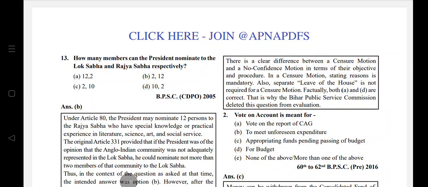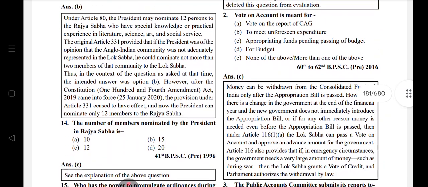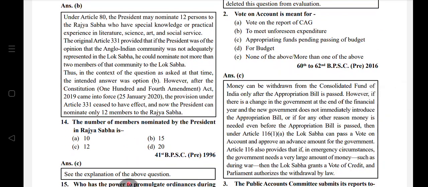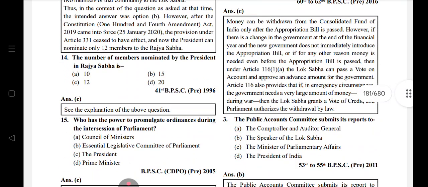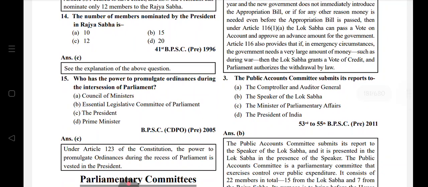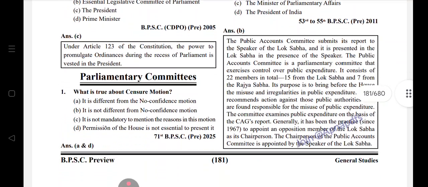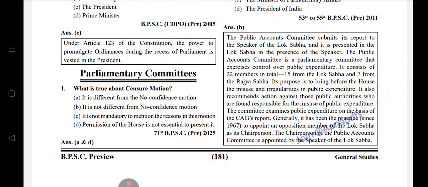Members the President can nominate to Lok Sabha 2, Rajya Sabha 12. The number of members nominated by the President to Rajya Sabha is 12. Ordinance: power to promulgate an ordinance during the intersession of Parliament lies with the President. Parliamentary committee. Censure motion is different from a no confidence motion. Permission of the House is not essential to present it.